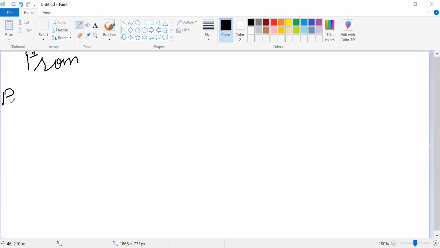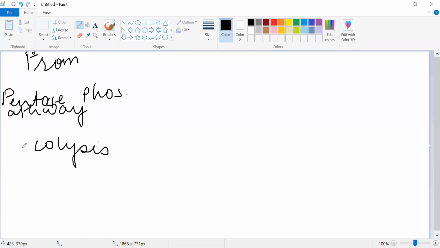From the pentose phosphate pathway, glycolysis, and citric acid cycle.